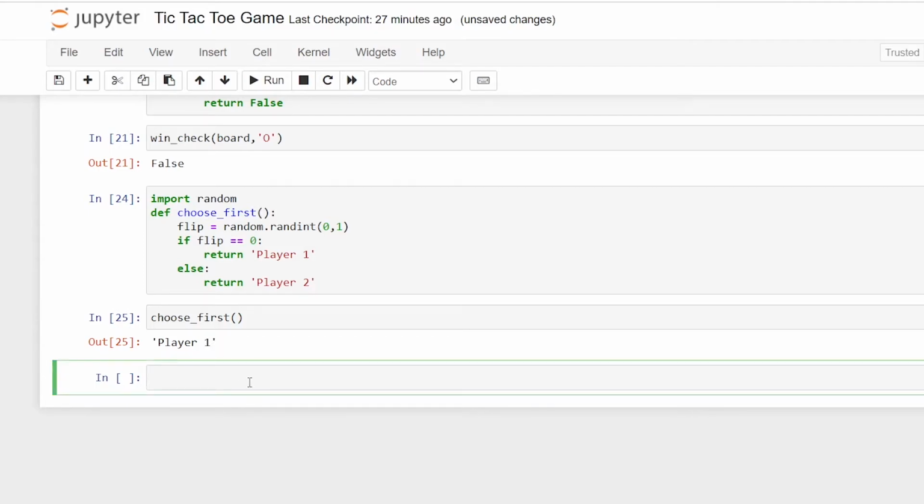Next we have to write a function that returns a boolean value, true or false, to check whether there is space available in that position. So let's write it out. Before that, let's modify our board in such a way that there is a space available. So let's make it X, then we'll make it X again.